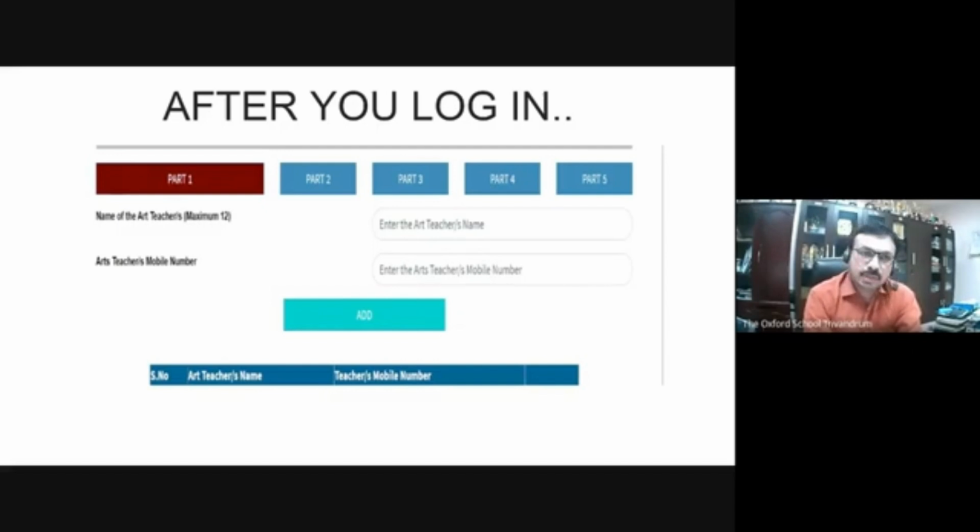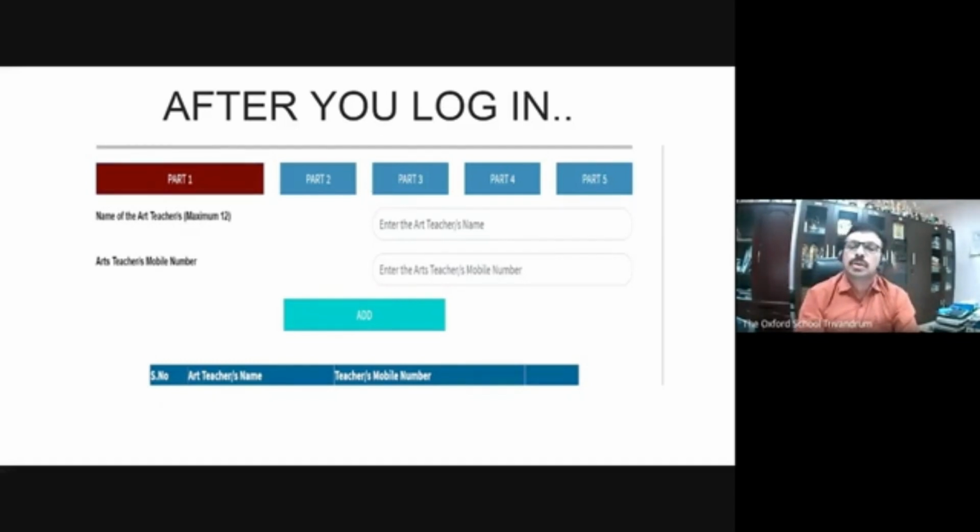The main art teacher of the school, theater artist, music teacher, and dance teacher. All these arts teachers, you can enter their names and their mobile numbers. Except the computer teacher. Computer teacher, we are not supposed to enter here. I hope part 1 is clear.